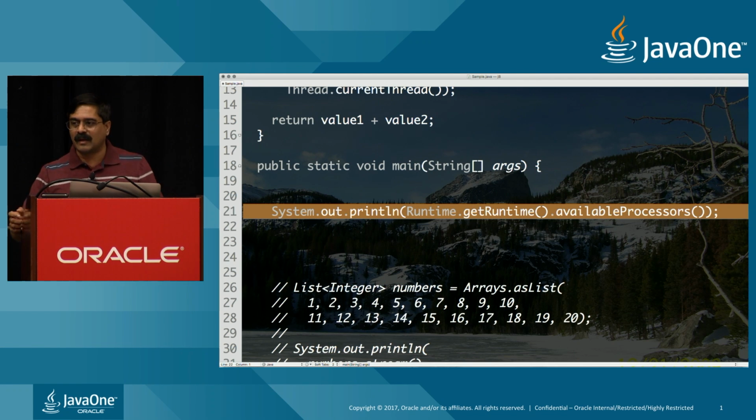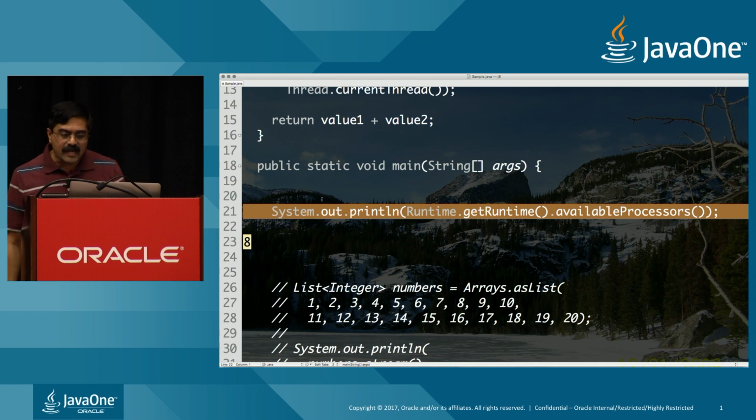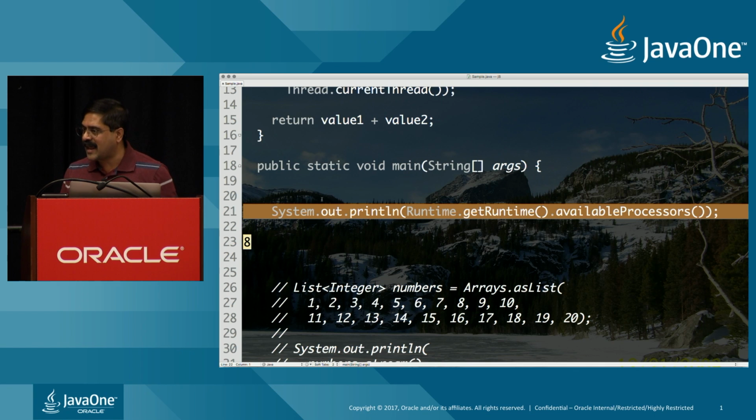It is blatantly false information, by the way. It's a lie. I don't have 8 cores on my machine, but that's what it tells me. I have actually 4, but it just wants to count it as 8. Well, that's fine, but it's going to give me a total of 8 threads. Well, remember, main is part of that as well. So the common fork join pool contains a total of 7 threads when my machine has 8 cores.